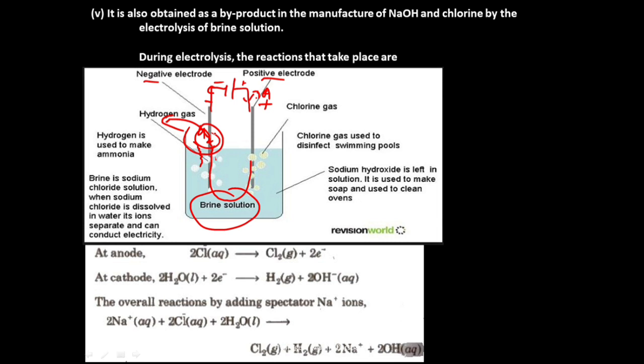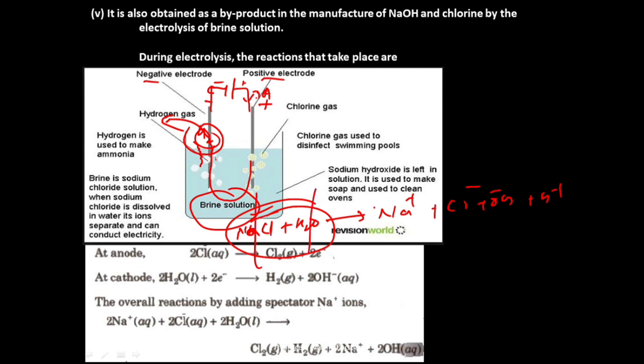So first let us see how the electrolysis works. Brine solution is nothing but a mixture of sodium chloride with water. So when this sodium chloride reacts with water, you will get ions, sodium ions and chloride ions, and you will get OH minus, H plus ions, isn't it? You split all these, you will get sodium ions and chloride ions. Now what happens at anode?